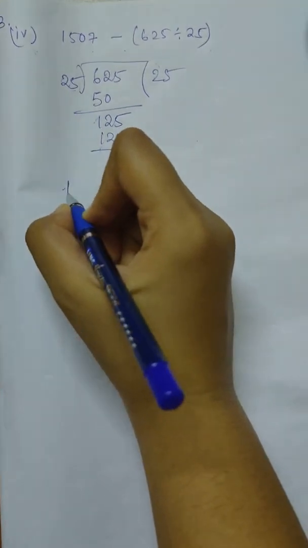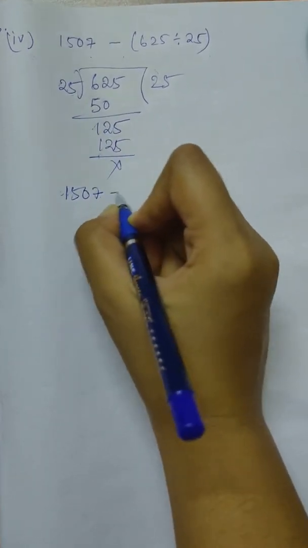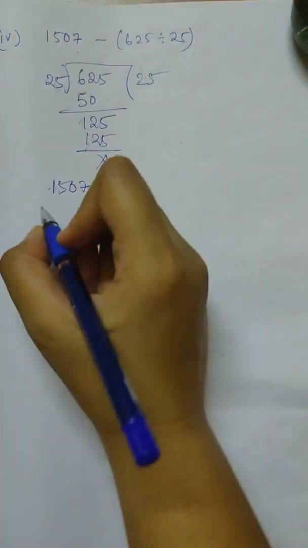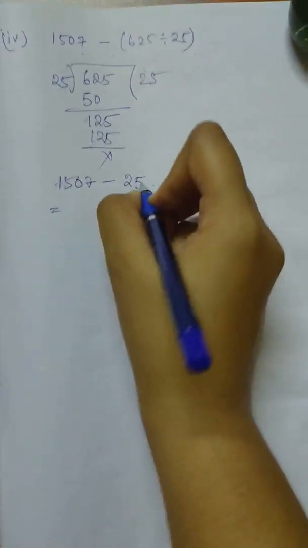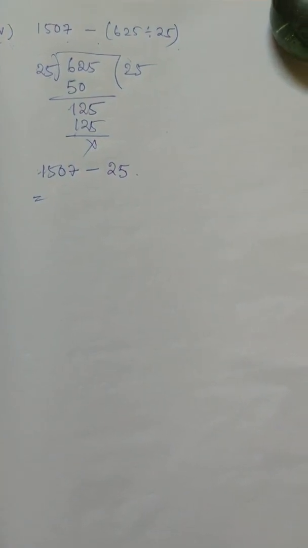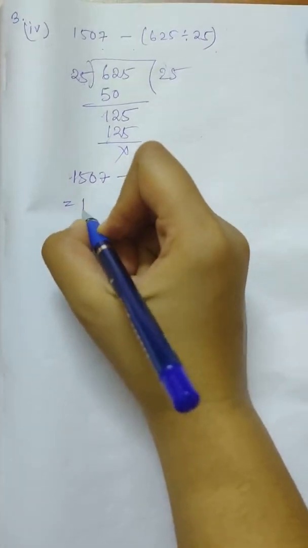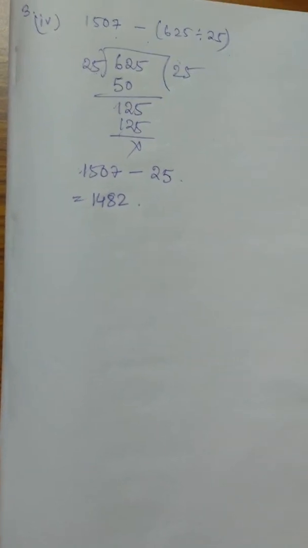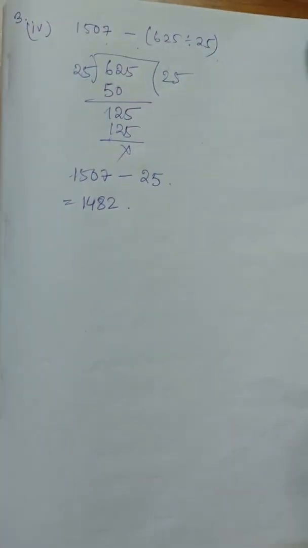So therefore this is 1507 minus 25. This we have done, and now if you subtract 25 from 1507, you will get 1482. So 1482, this is the final answer. You have to just find the value. So this is the final value.